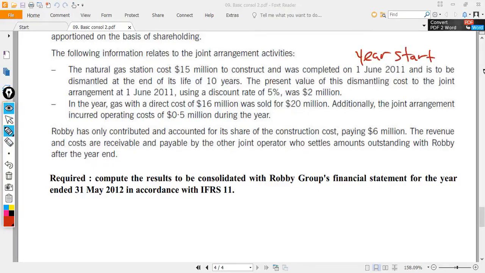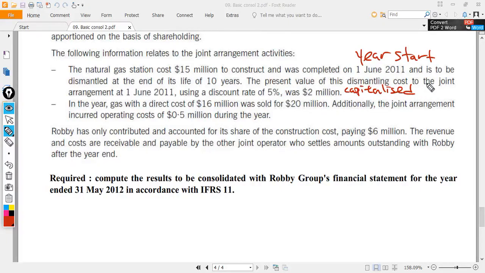So this is the year start, and it should be dismantled at the end of its life of 10 years. The present value of this dismantling cost to the joint arrangement at the beginning of the year, using a discount rate of 5%, was $2 million. So this will be capitalized as a provision for dismantling cost, together with the petrol station.